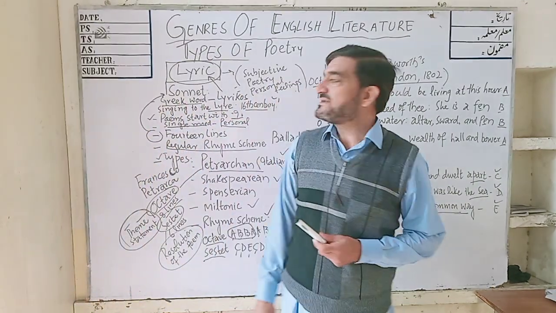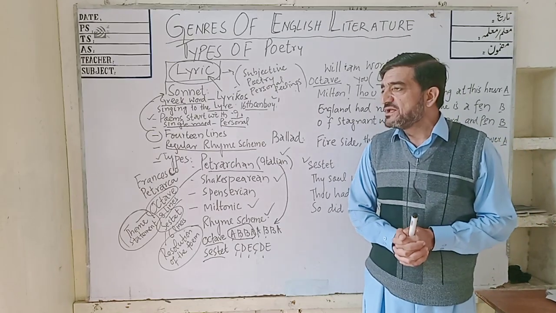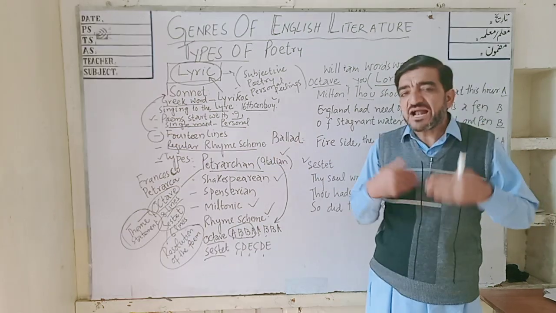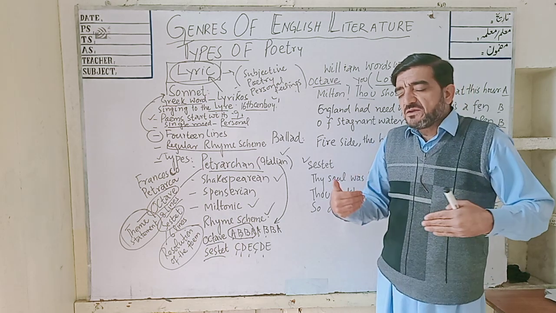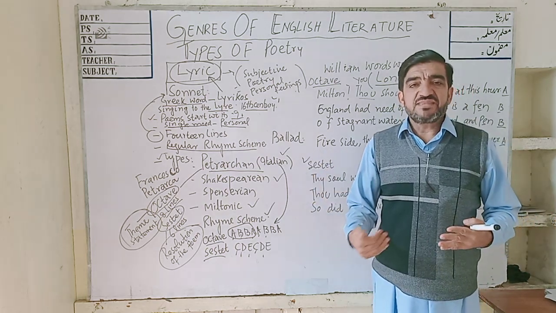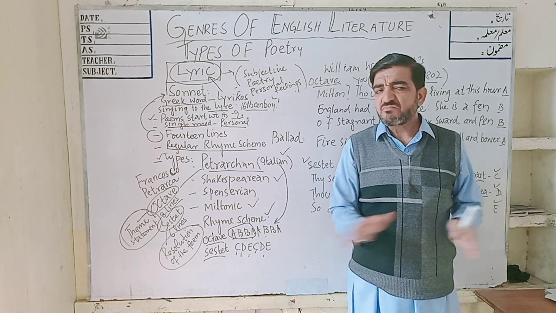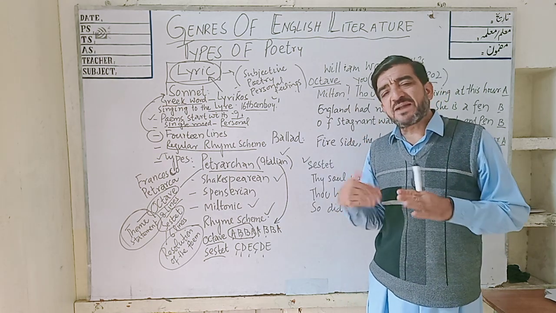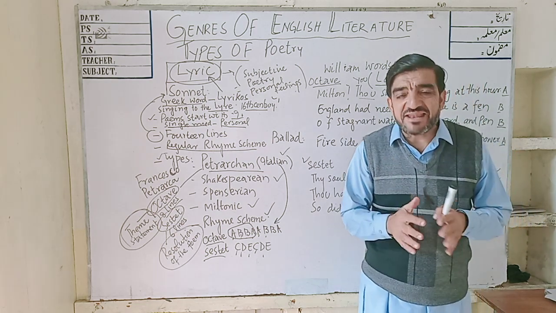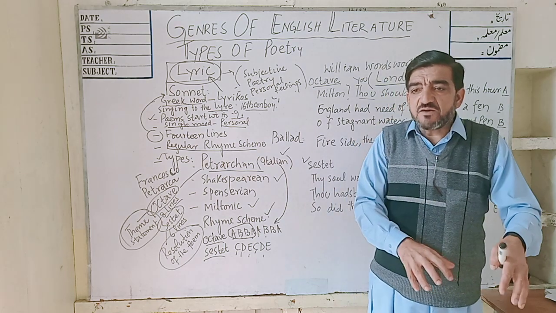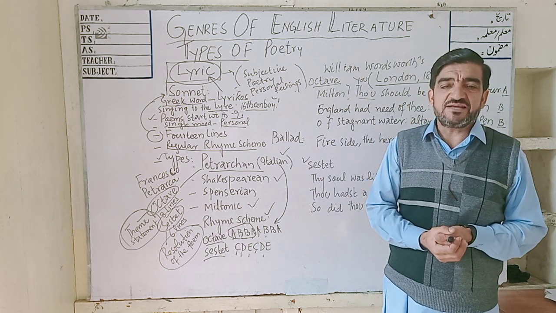So dear students, it was a minor introduction to lyrical poetry, and within lyrical poetry we came to the sonnet. So study it and try to read. When you read more and more, you know that Bacon says reading makes a full man. Until you go for study, don't study through the process of skimming. Try to study using the process of scanning, detailed study. Try to find out the hidden themes, the hidden ideas. Then you will be able to be fluent in English literature.